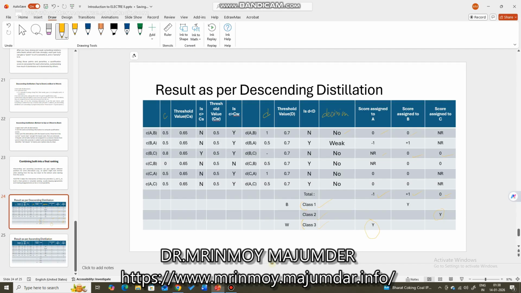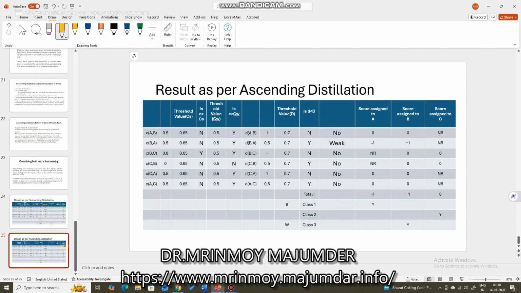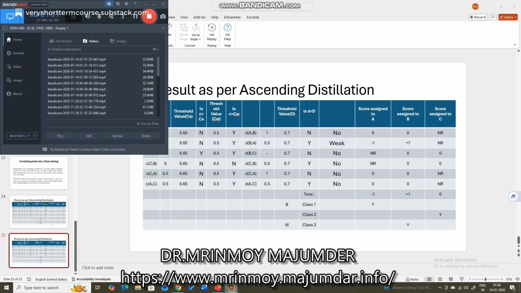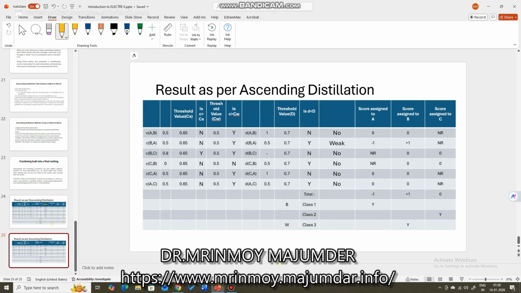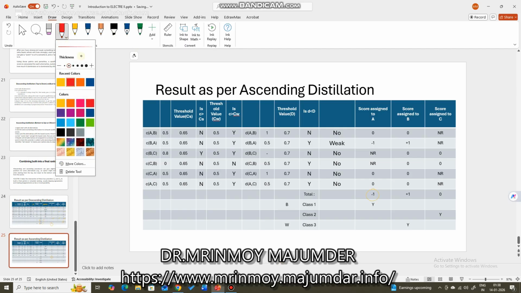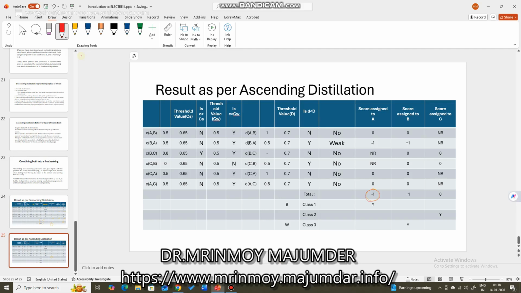Now, as per the ascending distillation, what will happen now? As per the ascending distillation, you see same thing, but the worst will get the worst value. That means score assigned to A is minus 1. This is the worst. This is the worst value.